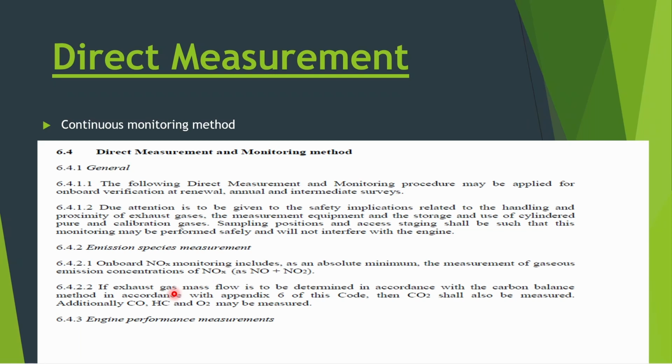If PSC or the surveyor asks you, you have to show the record for the last 3 months. If exhaust gas mass flow is to be determined in accordance with the carbon balance method in appendix 6 of this code, then CO2 shall also be measured. Additionally, CO and HC may be measured.